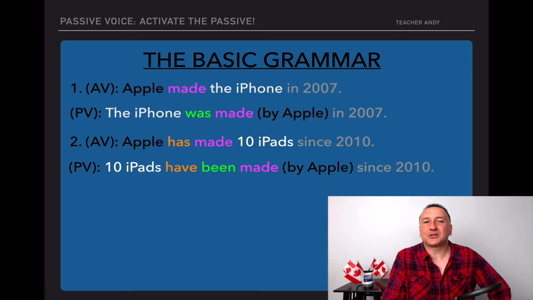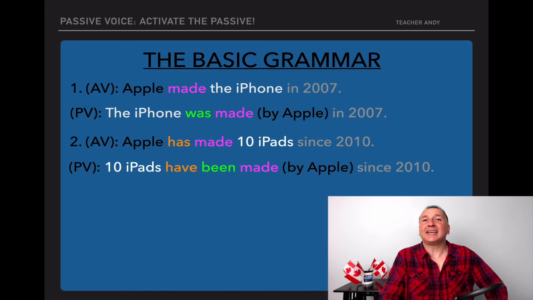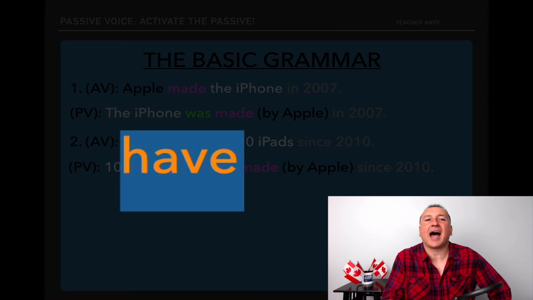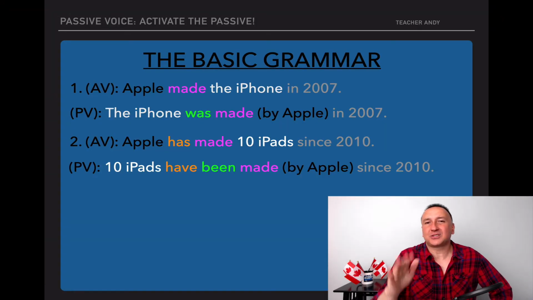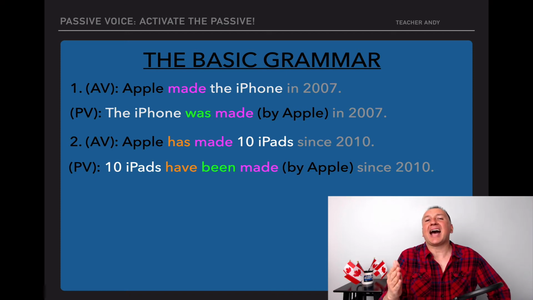Look at example number 2. Apple has made 10 iPads since 2010. In this one, you have has made. Here you have an auxiliary, which is in orange color, right? And if you have an auxiliary, you have to actually use the auxiliary. How do you do it? Remember, for this one, 10 iPads, you have to transform it into have. Now, in purple, made. Then you have green, which is always the verb to be. And then you have orange, which is the auxiliary has or have.